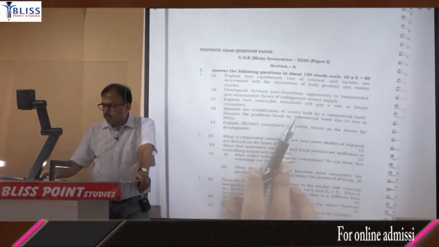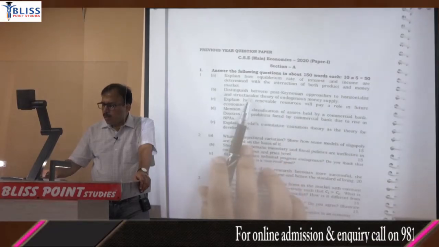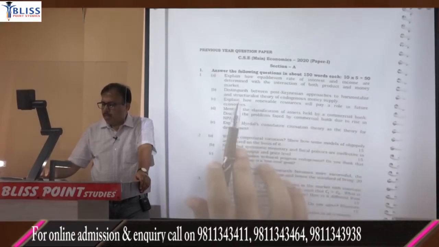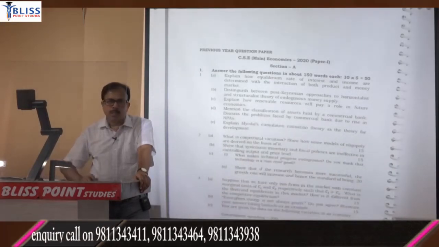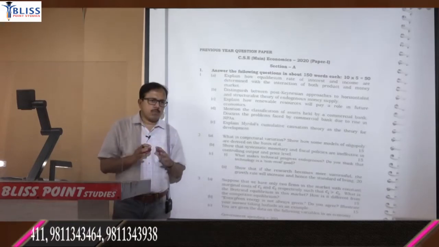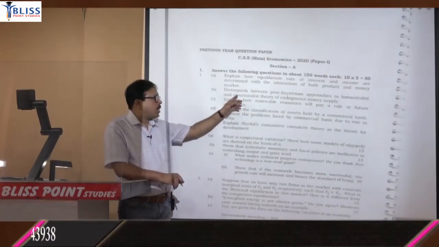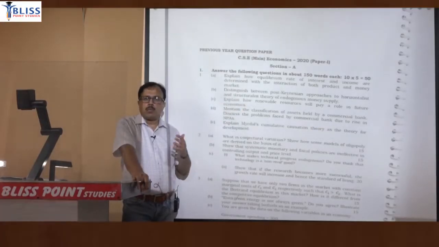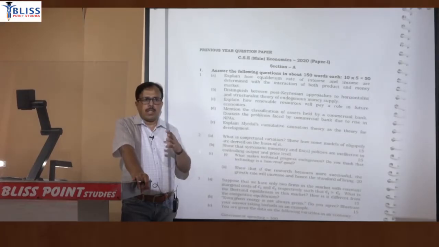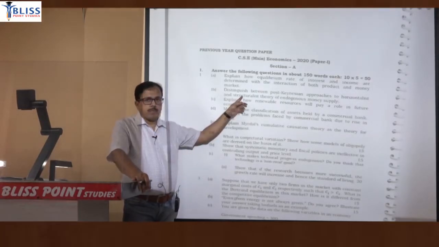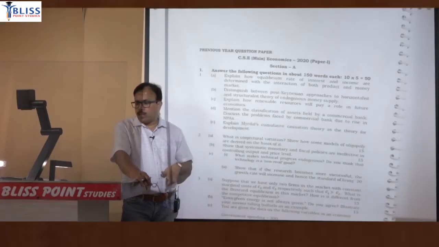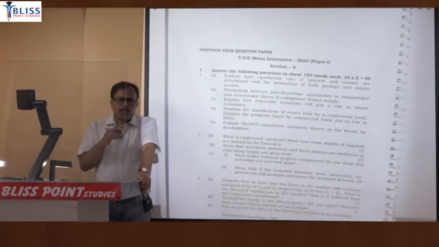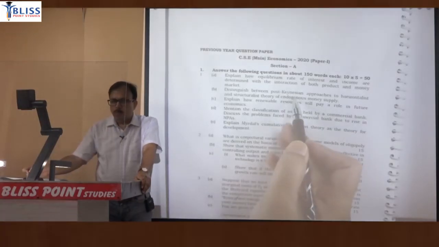Classification of assets, but there was one new question in the form of distinguish between the post-Keynesian approach to horizontalist and structuralist theory of endogenous money supply. Now I think really hardly any student can attempt this question if they have not specifically studied it before. Now these are new questions, for this you have to search, that means in any conventional book you are not getting this topic. Whatever available sources you are mentioning, it will not be in them, so you have to search for that. So a specific PDF has been uploaded for this question separately.